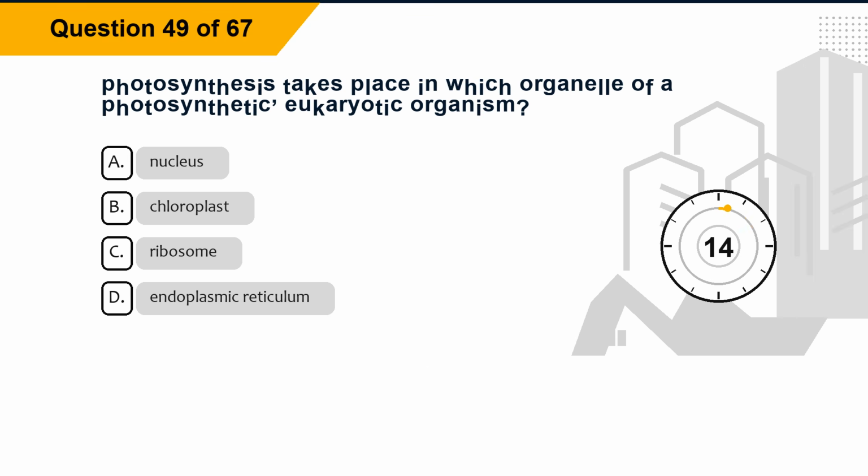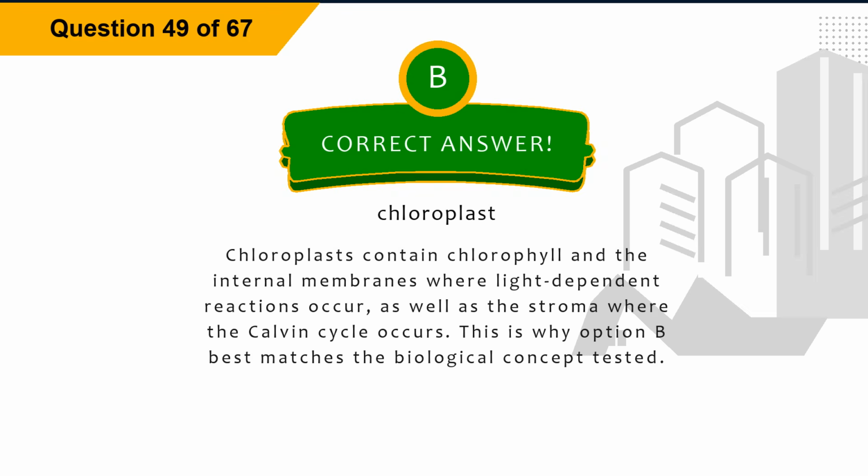Question 49. Photosynthesis takes place in which organelle of a photosynthetic, eukaryotic organism? Option A, nucleus. Option B, chloroplast. Option C, ribosome. Option D, endoplasmic reticulum. The correct answer is option B, chloroplast. Explanation: chloroplasts contain chlorophyll and the internal membranes where light-dependent reactions occur, as well as the stroma where the Calvin cycle occurs. This is why option B best matches the biological concept tested.